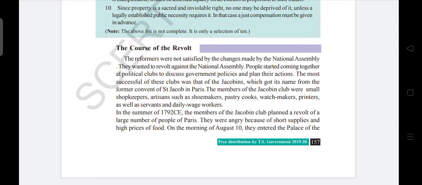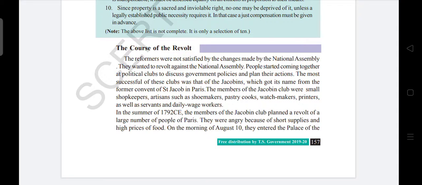So, what happened here? The reformers were not satisfied by the changes made by the National Assembly, so they wanted to revolt against it. Even we also, if we are not satisfied with the government, will go against them. We fight for our rights, isn't it? The same with these people. So, what did these people do?